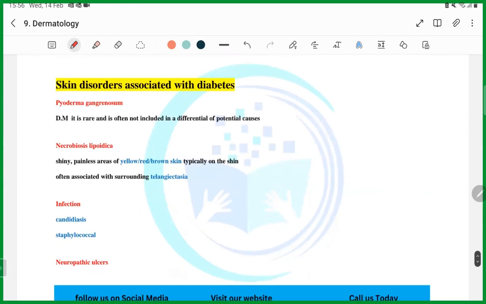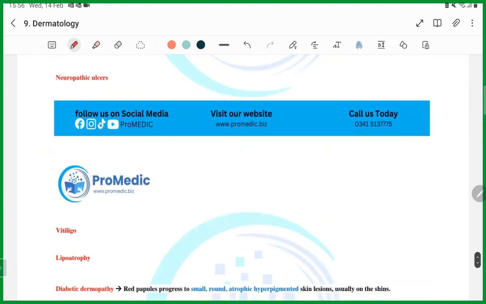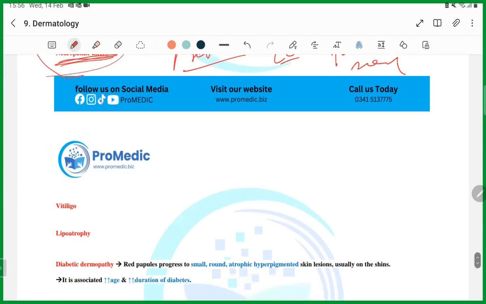In diabetes, we have already read pyoderma gangrenosum. This we have already read, and the only thing we need to read is the neurotropic ulcer. We know patients with diabetes develop pressure ulcers, mostly on the toes and on the foot, because of the neuropathy. That is why they are called neuropathic ulcers, guys.